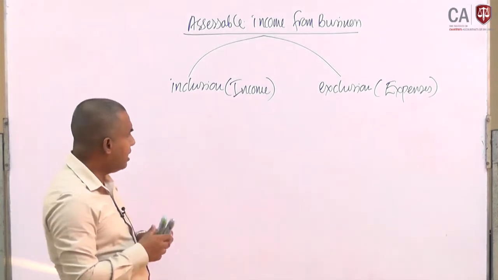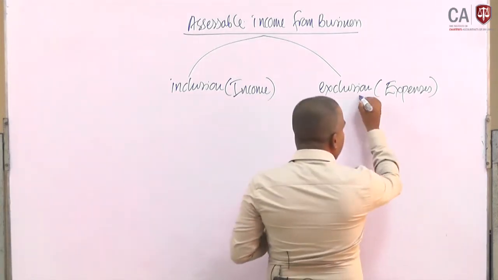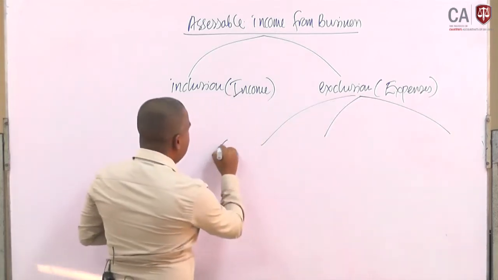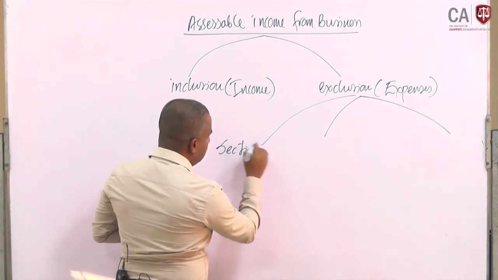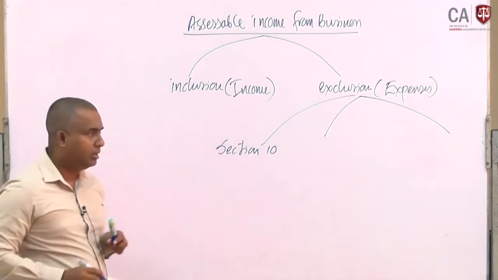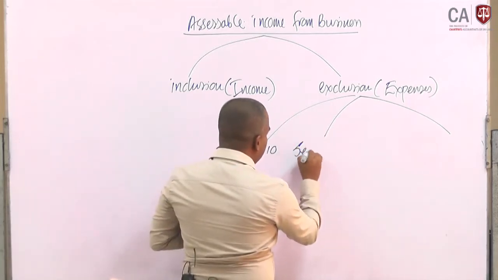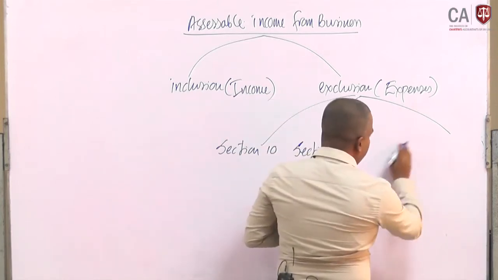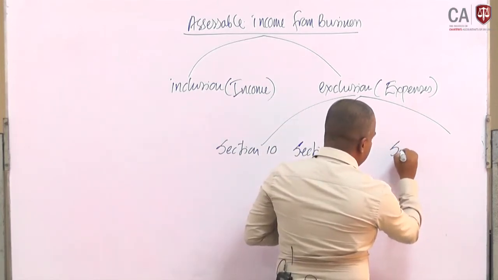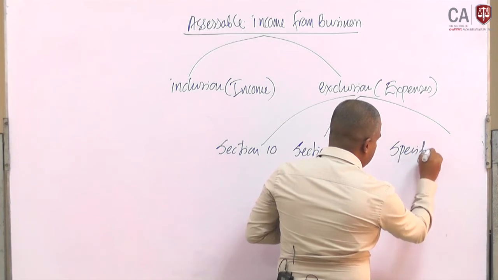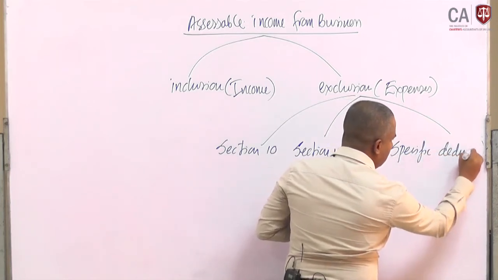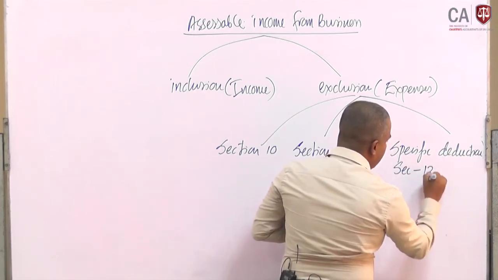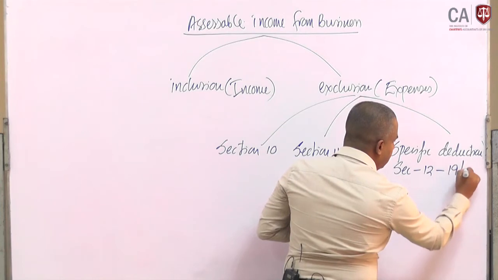And on the exclusion side, mainly we can divide it into three areas. One is section 10, the other is section 11 here, and the other I simply identified as specific provisions, specific deductions, sections 12 to 19 and 24.